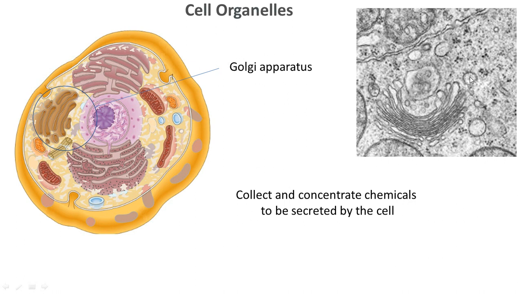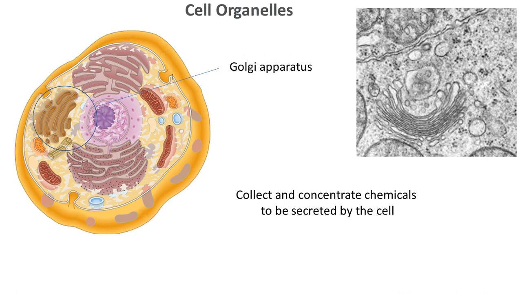It will collect, concentrate, and then the material will bud off from the actual organelle in the form of a vesicle. So these vesicles will be kept ready. As and when a signal arises, the vesicle will deliver the material outside via exocytosis.